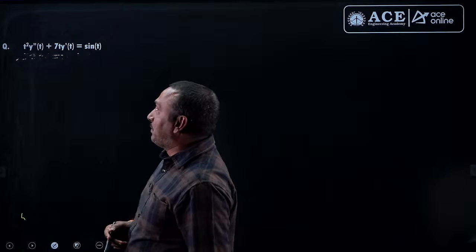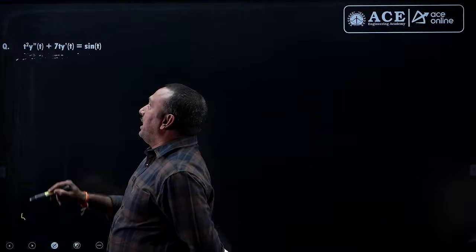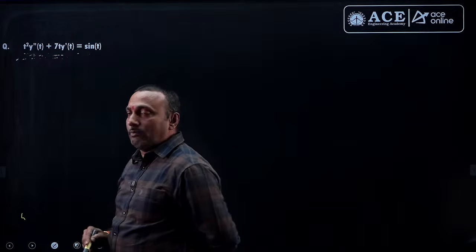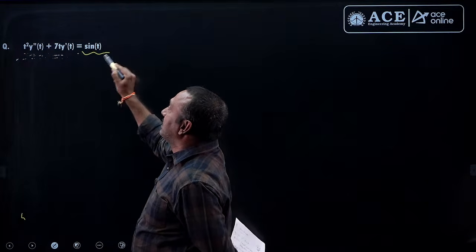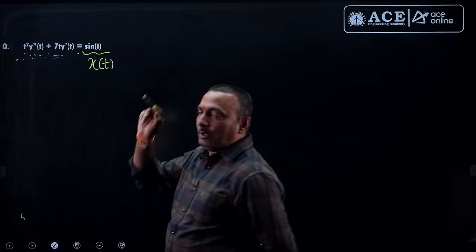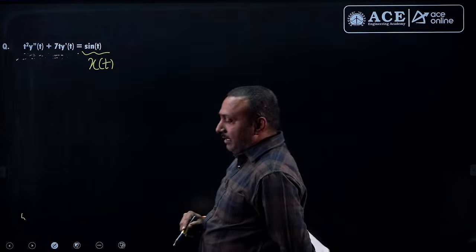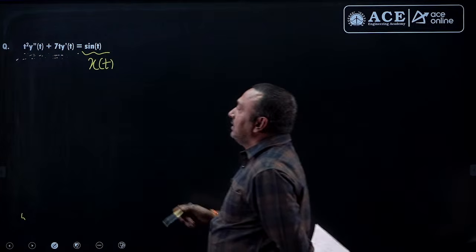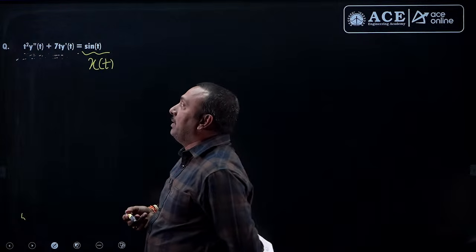So this is a given system expression: t square y double dash t plus 7t y dash t equals sin t. Indirectly, that fellow is saying this is the input. The input and output are described by this differential equation. It asks about the system properties: is it linear or non-linear, time invariant or variant.